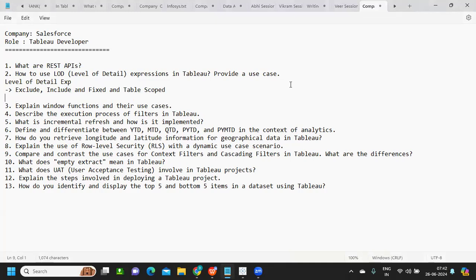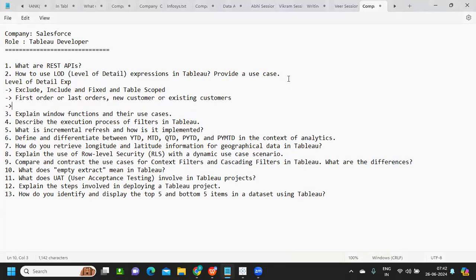Apart from this, what are the real-time use cases? We can use them to find out the first orders or last orders, or new customers or existing customers, to get a unique record.